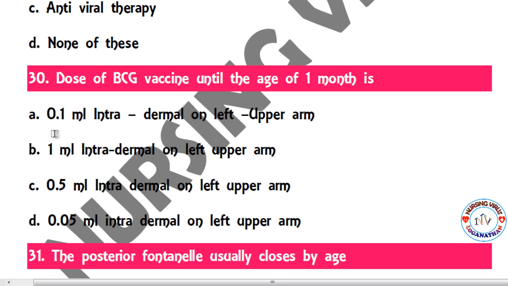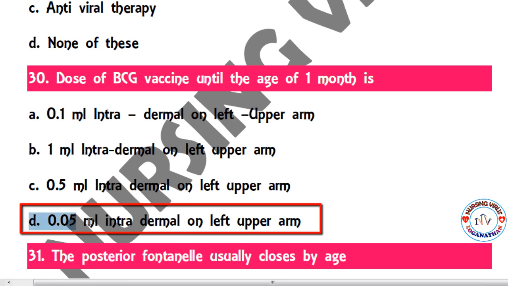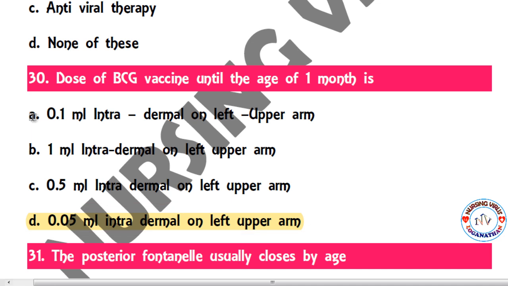Here, the correct answer is 0.05 ml intradermal on the left upper arm, which can be administered up to 1 month of age. From the birth, suppose if they are asking at the birth, we can go with option A, that is 0.1 ml intradermal on the left upper arm.